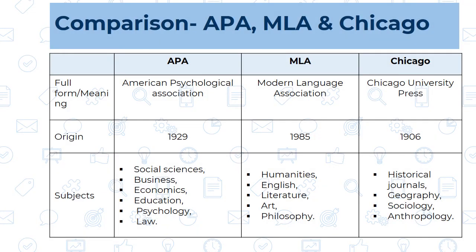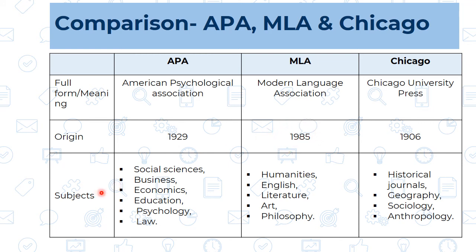Now with this table we will make the comparative study of these three styles, that is APA, MLA and Chicago. First, if we see the full name or the meaning, then APA stands for American Psychological Association. Last year this question was asked, what APA stands for. Then MLA, Modern Language Association, and Chicago, that is Chicago University Press. Then second aspect, that is origin. APA originated in 1929, MLA in 1985 and Chicago in 1906. So if we see, then Chicago is the quite older one, then APA and MLA is the latest one.